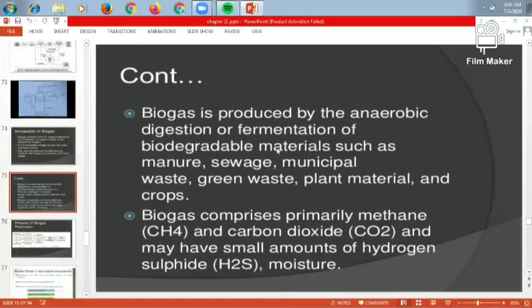So first of all, the manure, sewage, municipal waste, green waste, plant material, and crop material are all the organic materials used for biogas production. Biogas comprises primarily methane. Which gases are produced? First is methane and the second one is carbon dioxide.